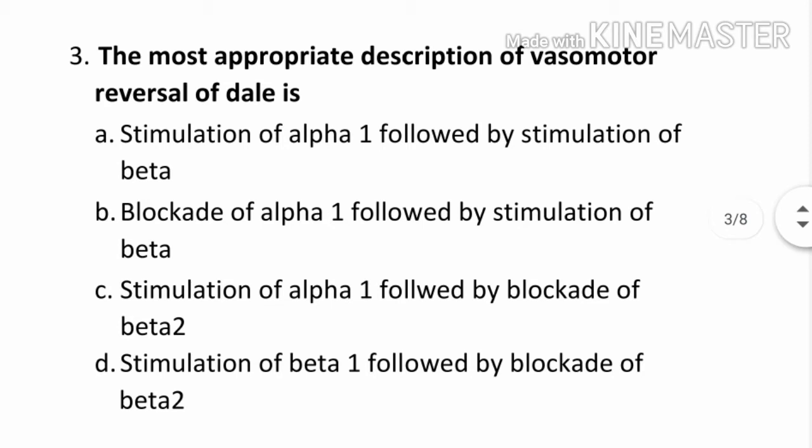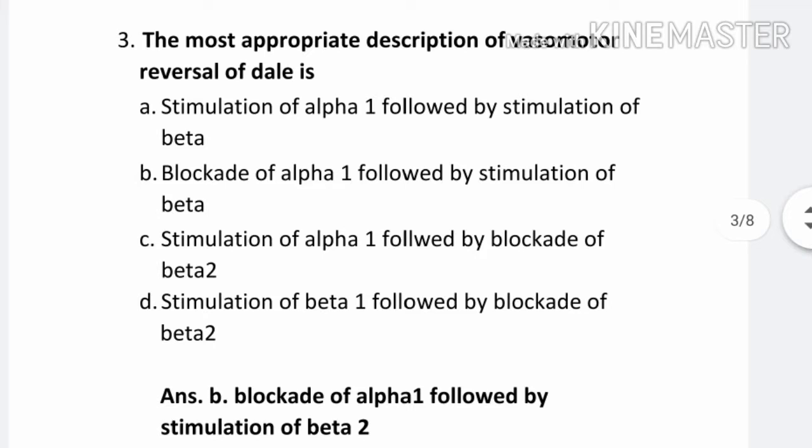Question number 3. The most appropriate description of vasomotor reversal of Dale is option A stimulation of alpha 1 followed by stimulation of beta receptor. Option B blockage of alpha 1 followed by stimulation of beta receptor. Option C stimulation of alpha 1 followed by blockage of beta 2. Option D stimulation of beta 1 followed by blockage of beta 2. The correct answer is B blockage of alpha 1 followed by stimulation of beta 2. It is the correct description of vasomotor reversal of Dale.